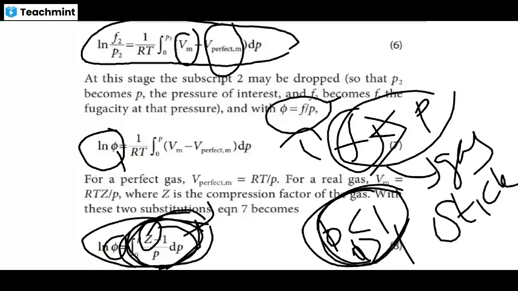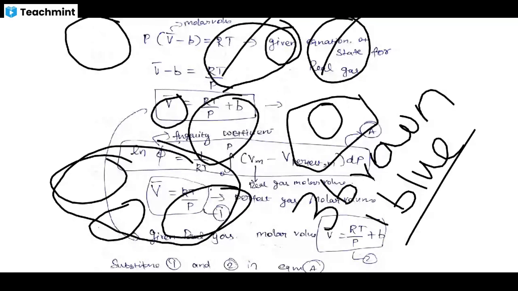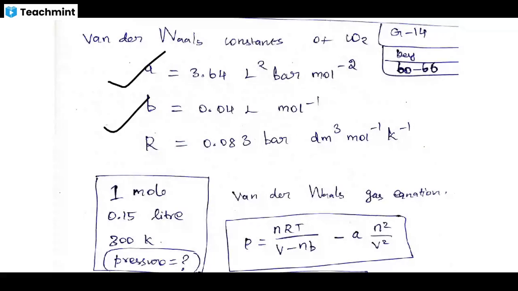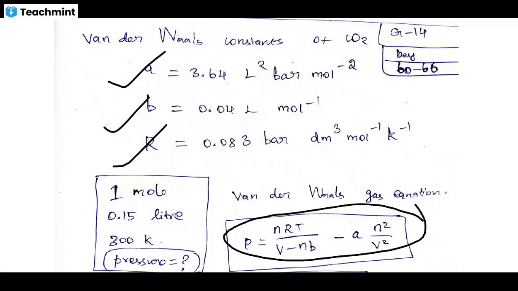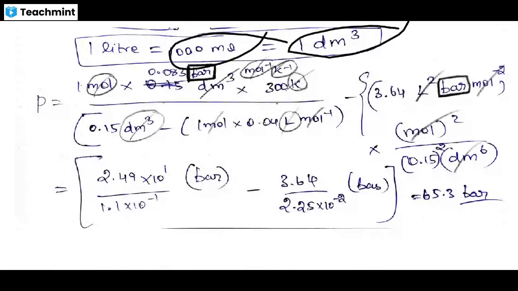If you read slowly, you will understand this. Here is one question: they give the van der Waals constants a, b and R, and they ask for the pressure. It is a simple calculation. a and b are given, and this is the van der Waals equation, just put in the values. 1 liter is equal to 1000 ml, which is 1 cubic decimeter. You should simply put in all the variables with their units.